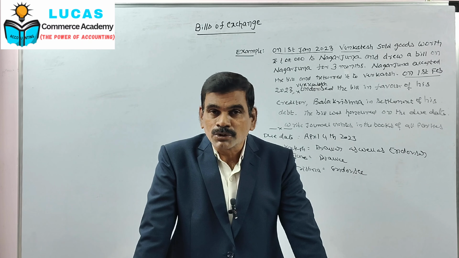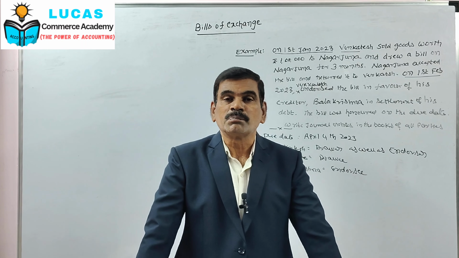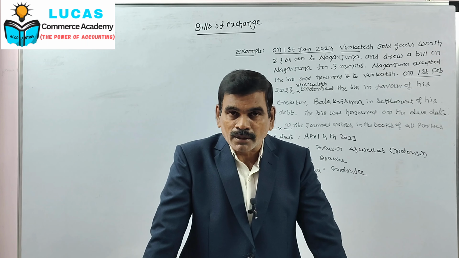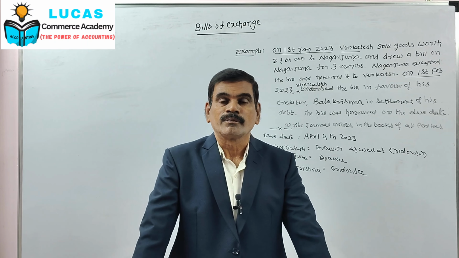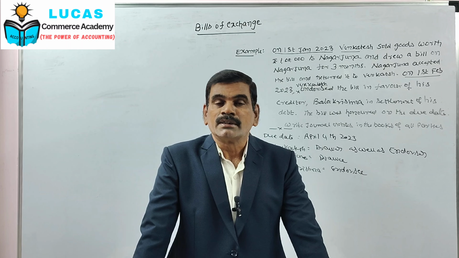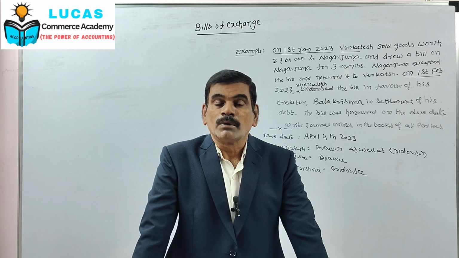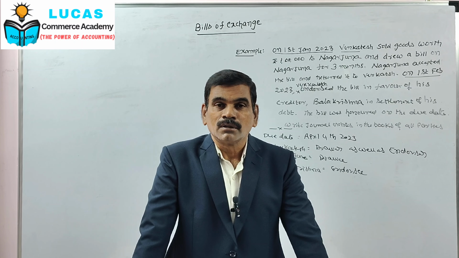It is in no way related to us. Then the last entry, when bill is honored, the usual entry: bills payable account debit to cash or bank account. So the first one is goods purchased, second one, bill is accepted, third one, bill is endorsed, that means no entry, and fourth one, bill is honored: bills payable account debit to cash or bank account.